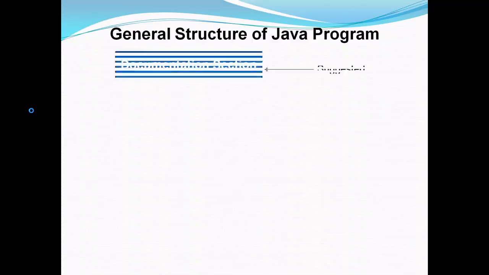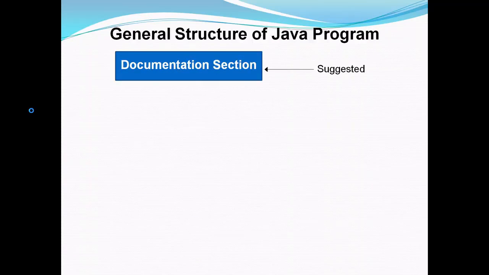The general structure of a Java program includes different sections. The first section is the documentation section, and this is a suggested section. The documentation section comprises a set of comment lines giving the name of the program, the author and other details which the programmer would like to refer to at a later stage.